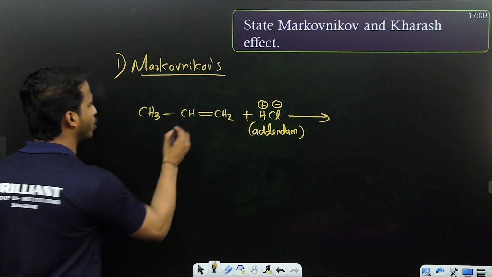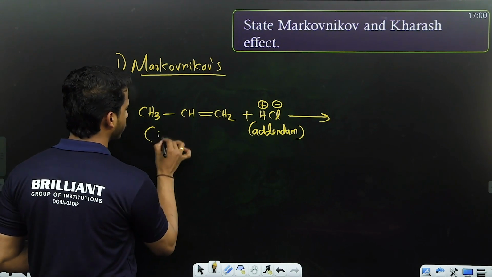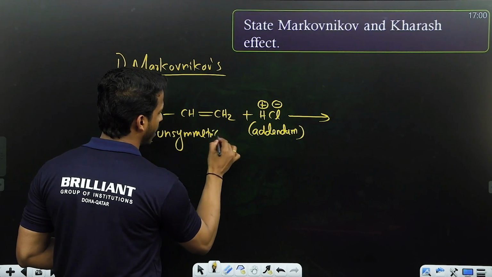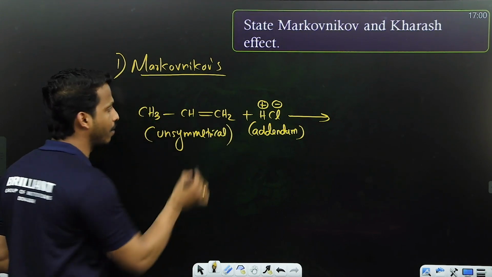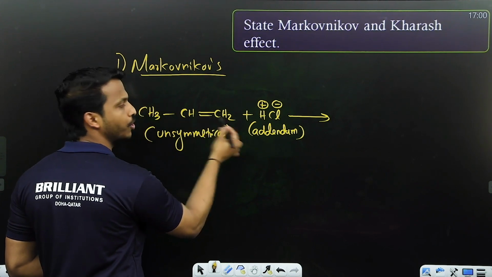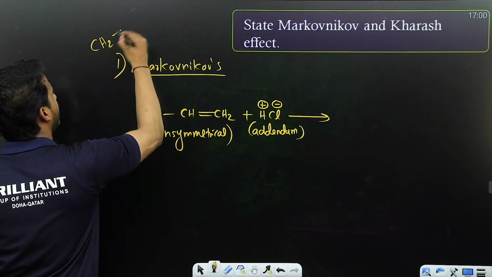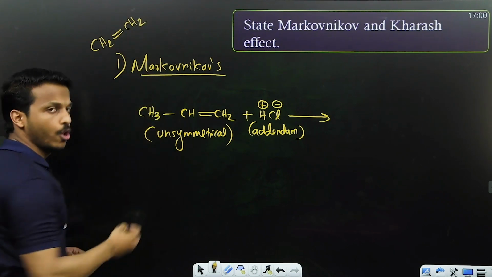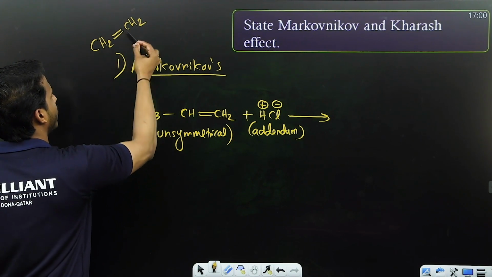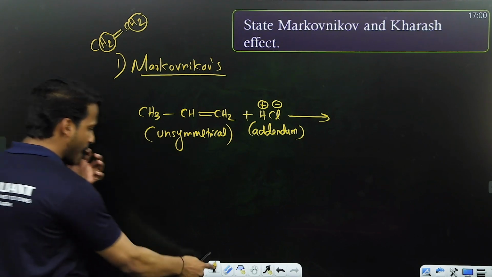And the alkene, or alkyne, any unsaturated compound, should be unsymmetrical. Unsymmetrical means the double bonded carbons have different numbers of hydrogen. For example, can we apply Markovnikov's rule to ethene? No, it is a symmetrical alkene because both double bonded carbons contain the same number of hydrogen. Clear, all of you?